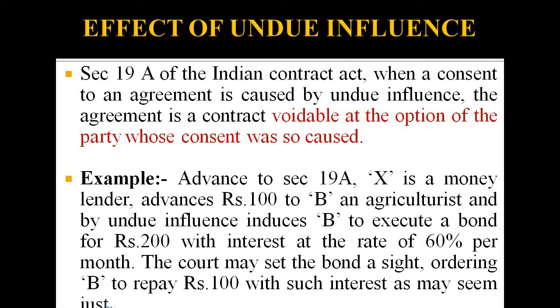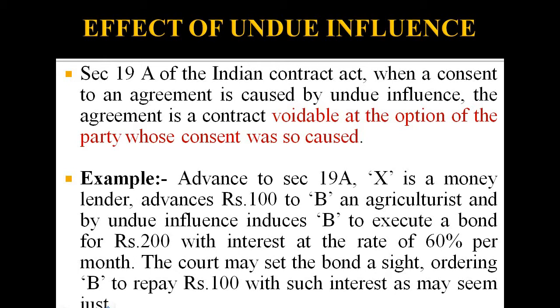The next is the effect of undue influence. The effect of undue influence under Section 19A is, if the person is affected through undue influence, then the contract becomes a voidable contract. Voidable contract means the affected person can enforce the contract.